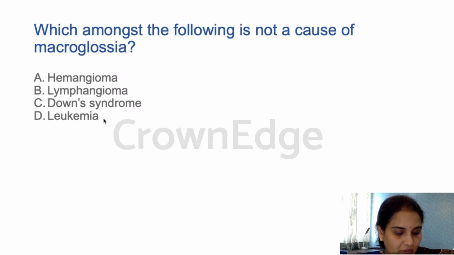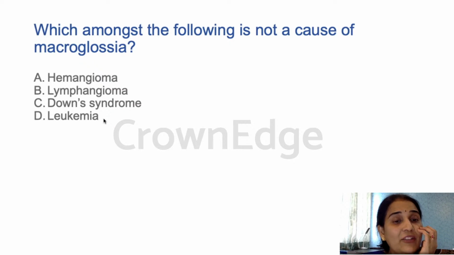Which amongst the following is not a cause of macroglossia? Is it hemangioma, lymphangioma, Down syndrome, or leukemia?